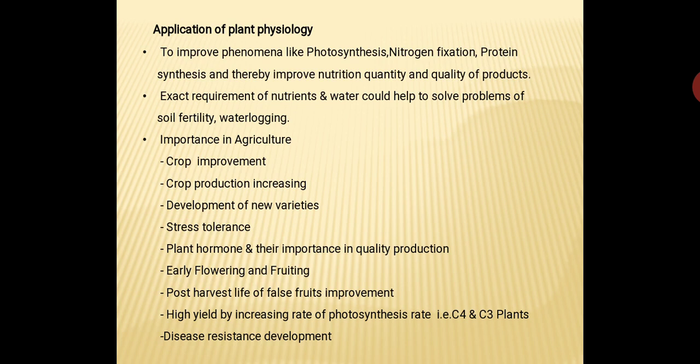Similarly, crop production can be increased when we apply proper fertilizer, proper water, proper growth hormones, proper sunlight, ventilation. All these factors, when we provide them, then that crop will produce optimum. So for production of optimum crop product, the physiology knowledge has its own importance.